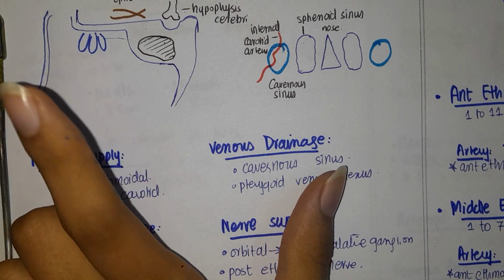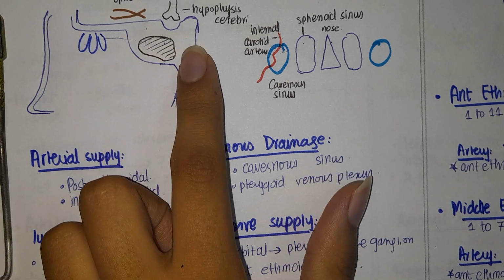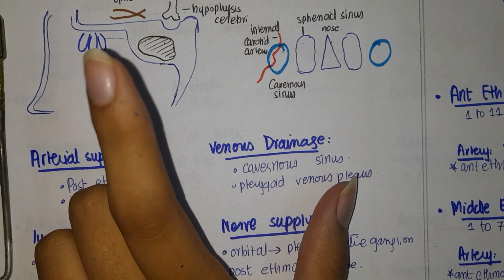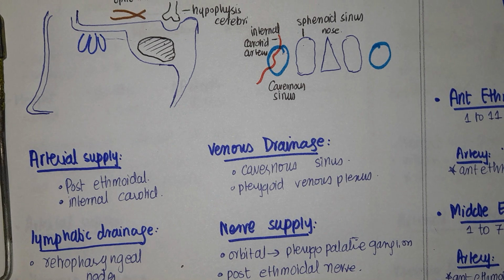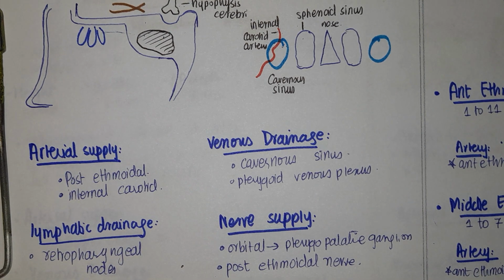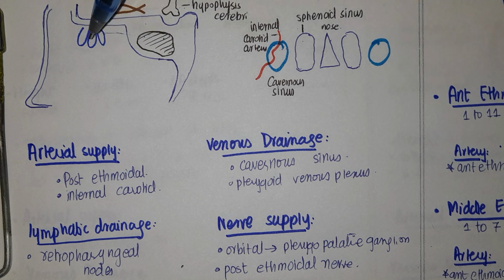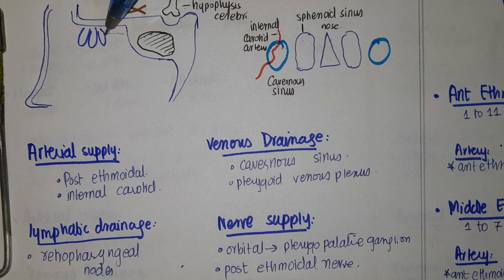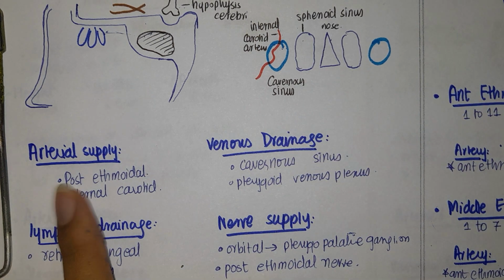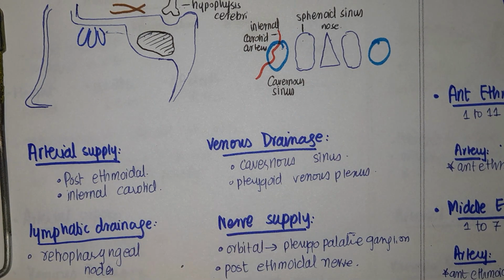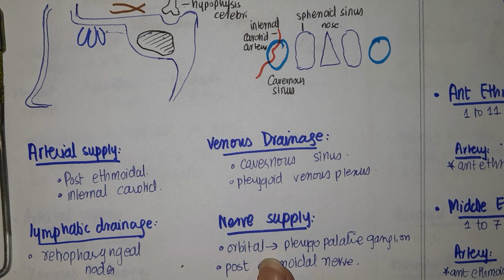And nerve supply: because it is related to the pterygopalatine fossa, one will be from the pterygopalatine ganglion or the orbital branch of the pterygopalatine ganglion, and the other branch will be the posterior ethmoidal nerve, because this sinus is closely related to the posterior ethmoidal sinus. So arterial supply is also the posterior ethmoidal artery, and nerve supply is also from the posterior ethmoidal nerve.